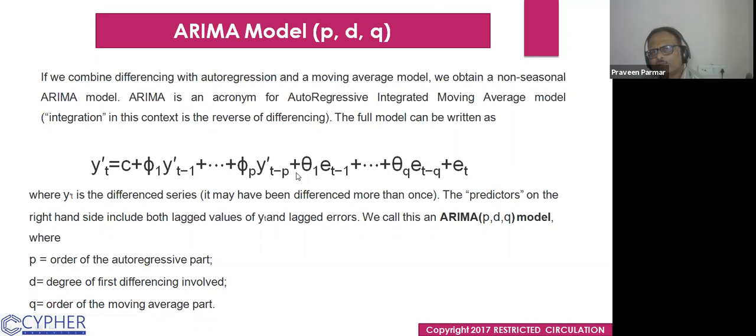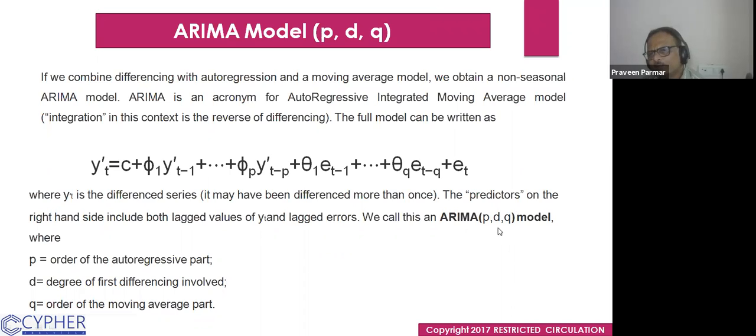So whole errors instead of e_t we are putting this. And the y-dash is the difference series. It may have been differenced more than once. Here it is the one differentiation we have taken. If we have taken the second differentiation, it would be double. Now the predictors on the right-hand side include both lagged values of y_t and the lagged errors.